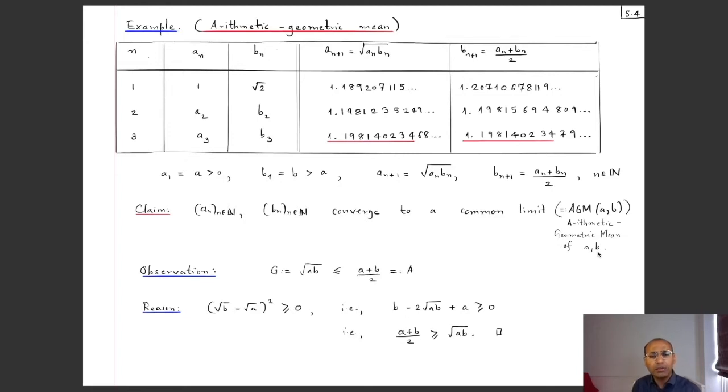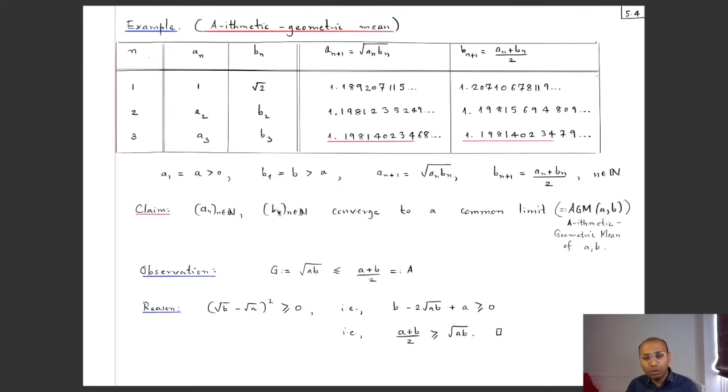Okay, now in order to do this, we are going to actually show that the sequence an is increasing and bounded, and hence by the theorem that we learned from last week, namely that monotone bounded sequences are convergent, an will be convergent. And similarly, the sequence bn we will show is decreasing, okay, and bounded. And again, by the theorem from last time, monotone bounded sequences are convergent, bn will also be convergent. So convergence will be handled in that way.